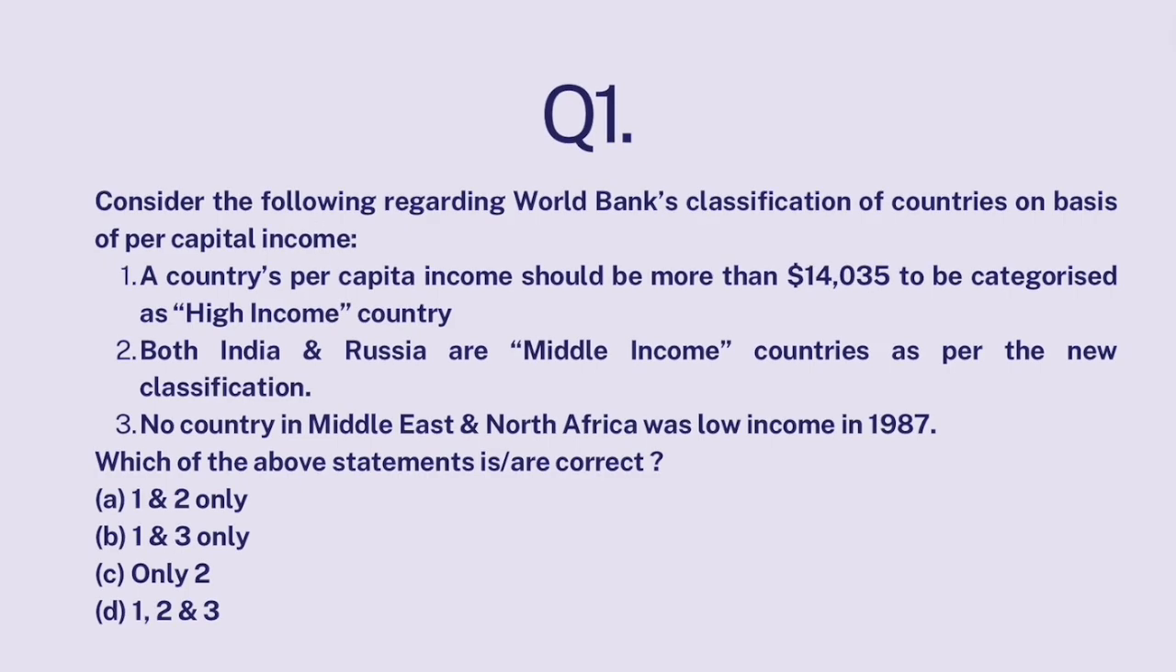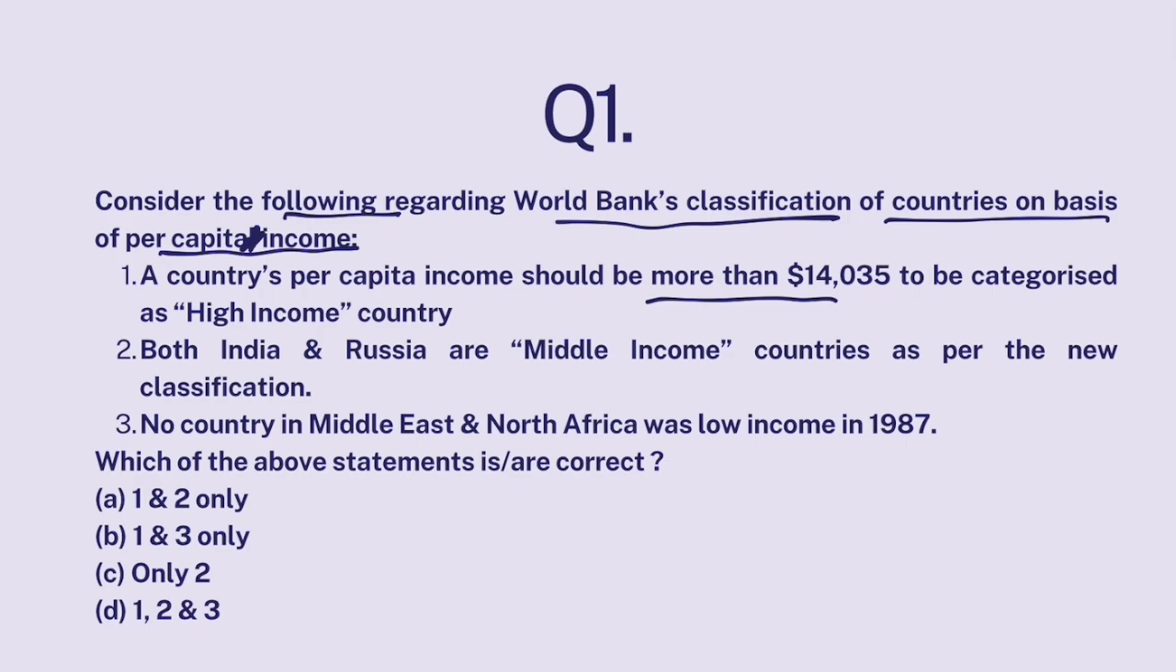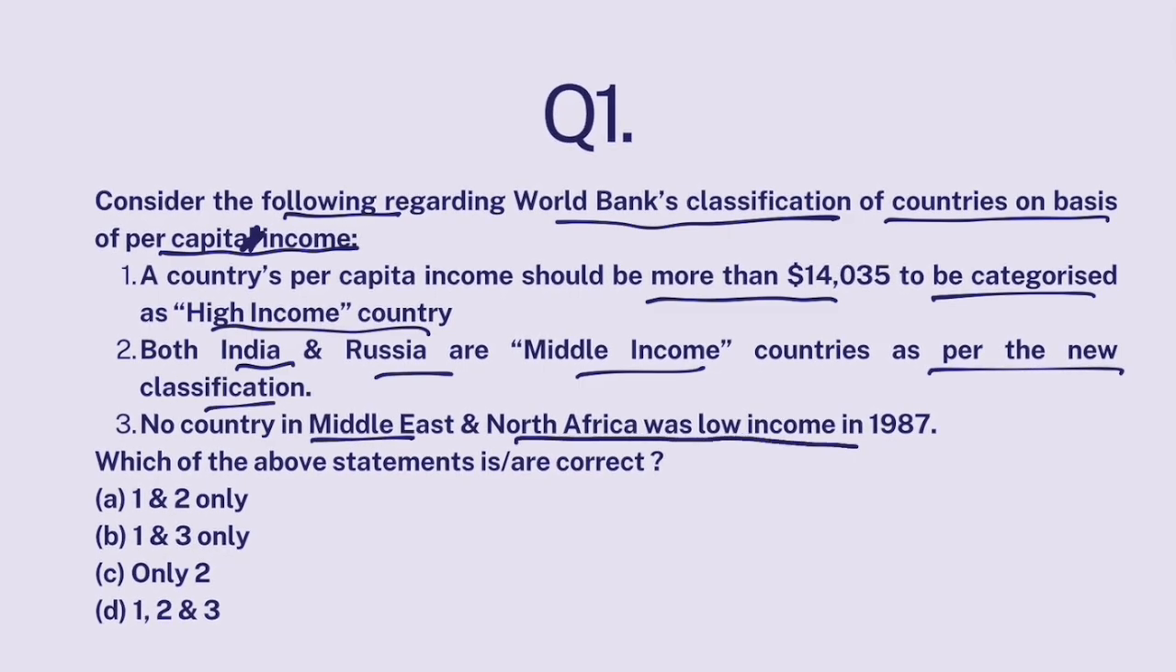Consider the following regarding World Bank's classification of countries on the basis of per capita income. A country's per capita income should be more than $14,035 to be categorized as a high income country. Both India and Russia are middle income countries as per the new classification. No country in the Middle East or North Africa was low income in 1987.